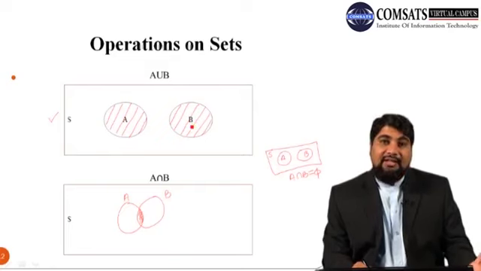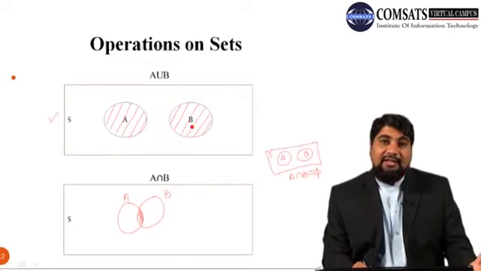So next, A minus B or A difference B. Suppose here we have set A, here we have set B. A minus B means we have to subtract that area of B which is common with A. You can see that this middle area is the common area of A and B. So we need to subtract B from A, which means we have to focus only on area A by omitting the area B. So this shaded region is our A minus B in this case.